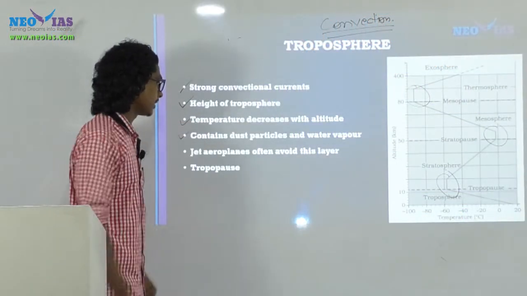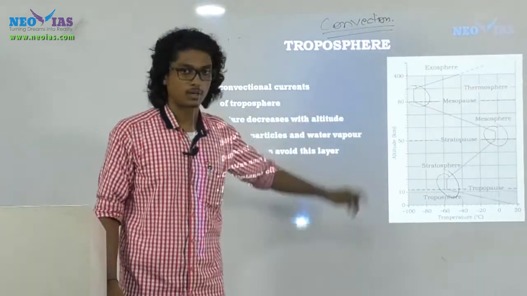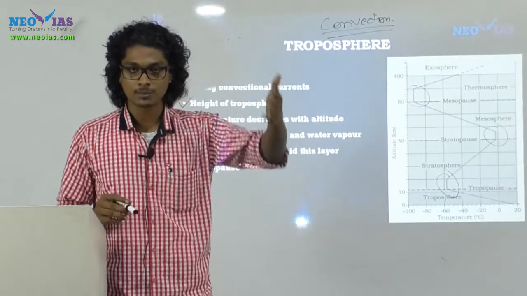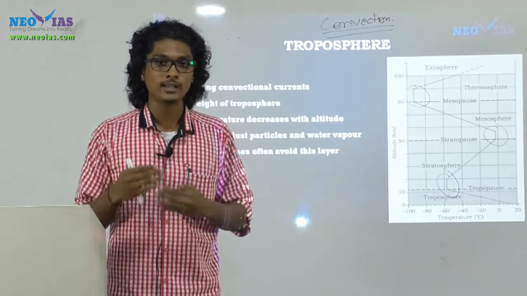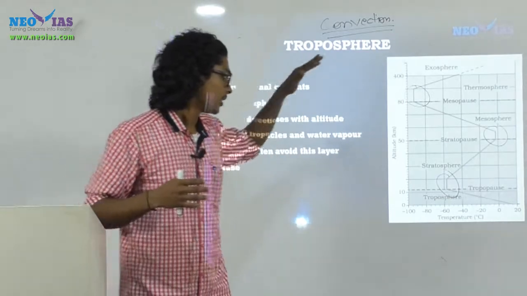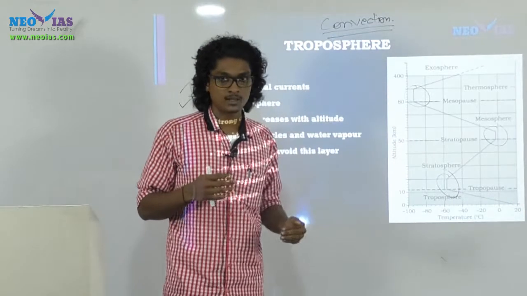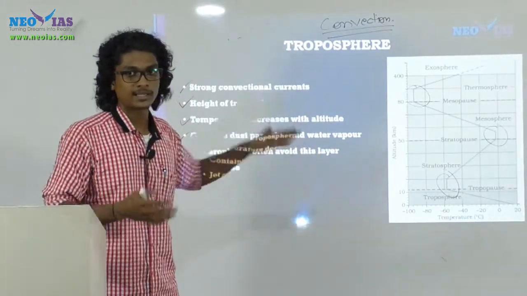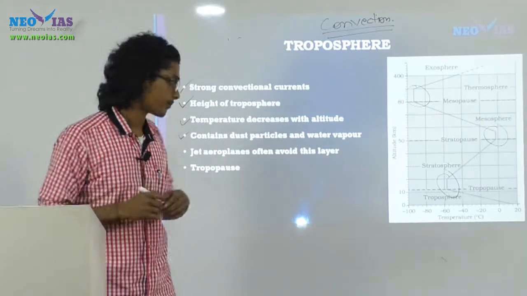Now, next, it contains dust particles and water vapor. Dust particles as well as water vapor are more concentrated in the troposphere when compared with the other layers. Reason? Because they are much denser and they get segregated in the bottom layers.